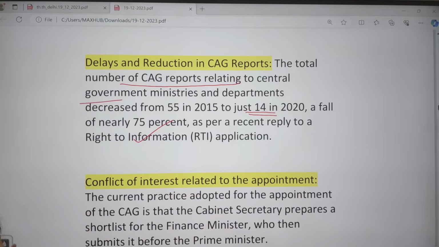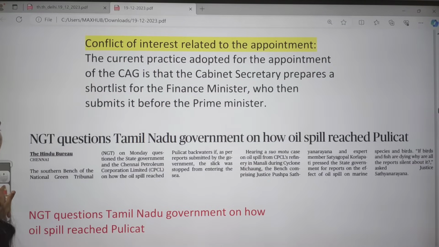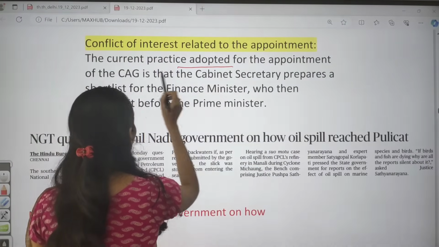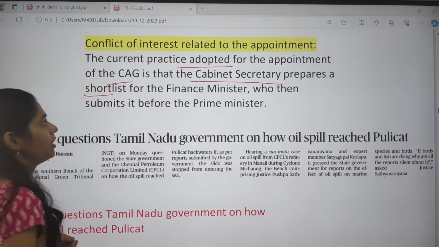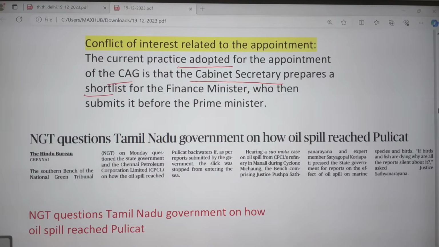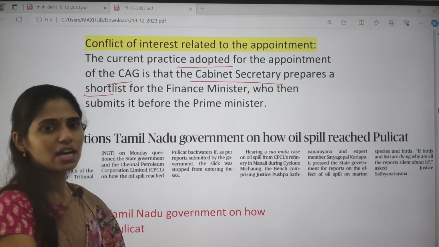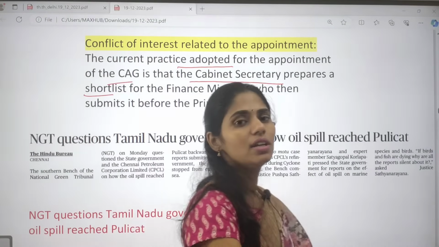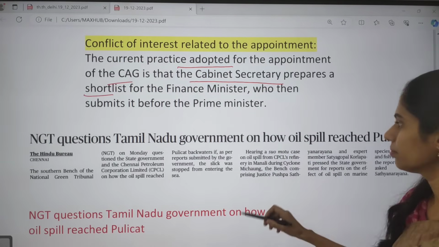And even there is conflict of interest related to the appointment. The current practice adopted for appointment of the CAG is that the Cabinet Secretary prepares a shortlist, which goes to the finance minister, who then submits it to the Prime Minister. So there is no accountability and transparency regarding the appointment of the CAG. So these are some issues faced by the CAG.